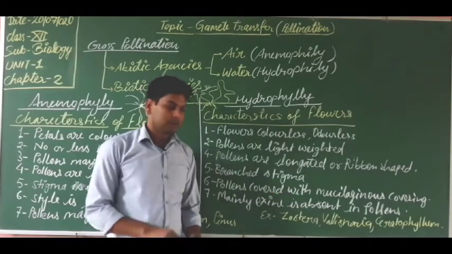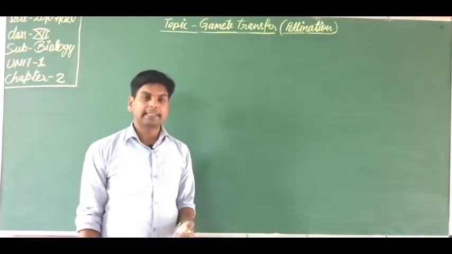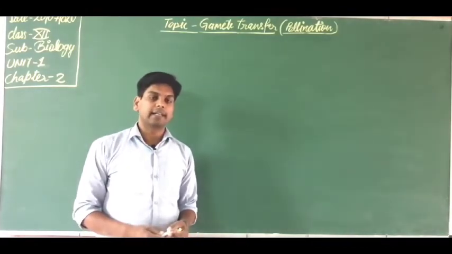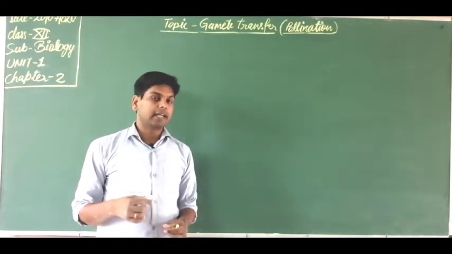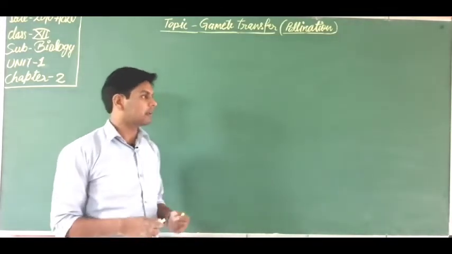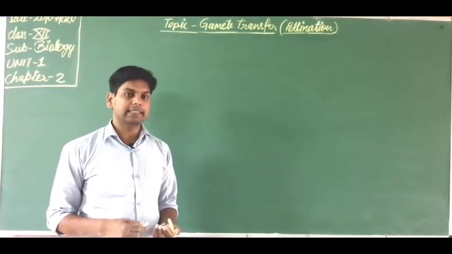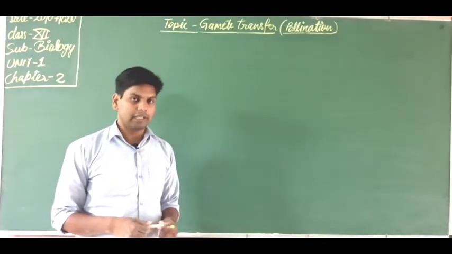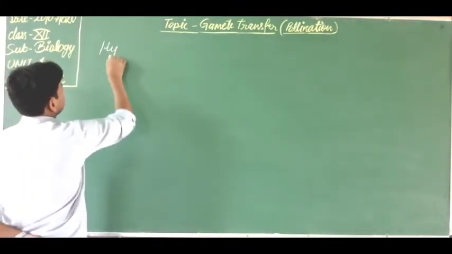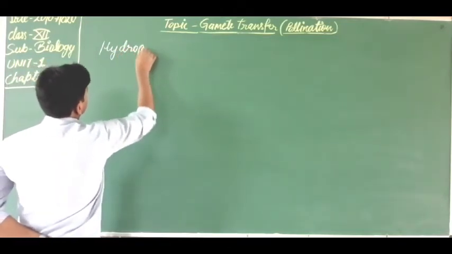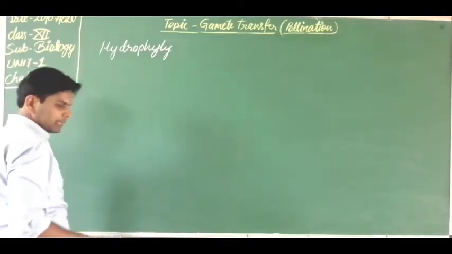Okay, let's discuss. We have discussed that the pollinating agents are of two types, biotic and abiotic. We are now discussing abiotic agencies, in which we have discussed anemophily. Now we are going to discuss hydrophily, and how hydrophily occurs in Vallisneria. So let's discuss hydrophily in Vallisneria.